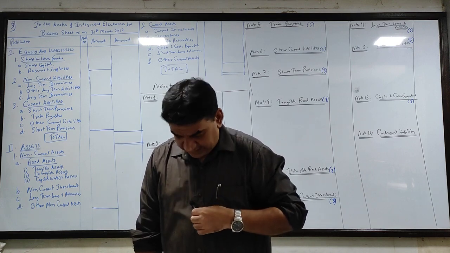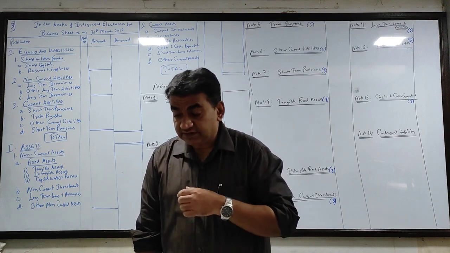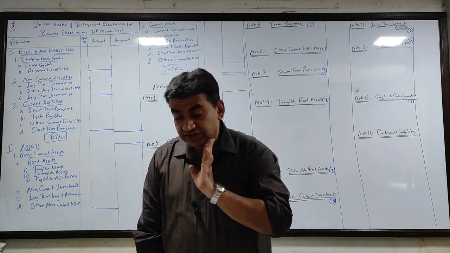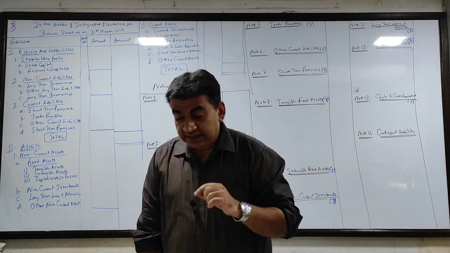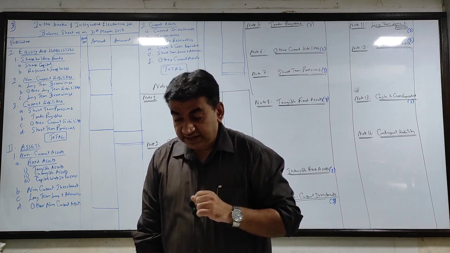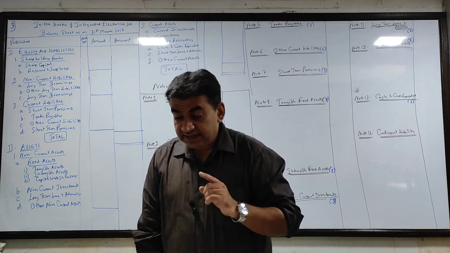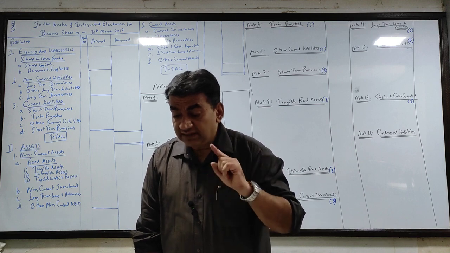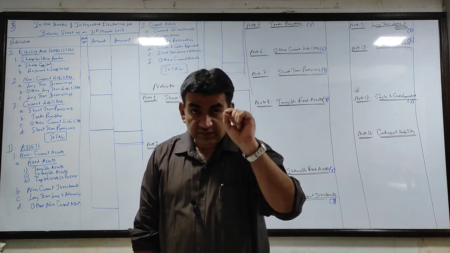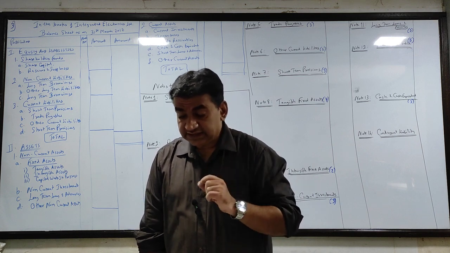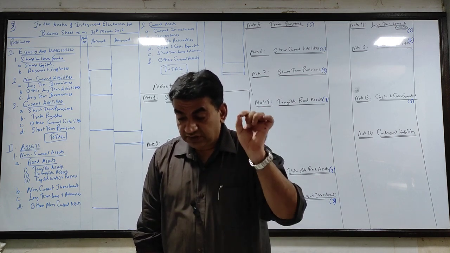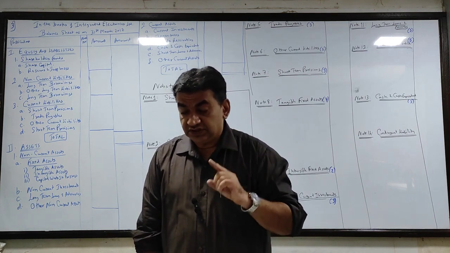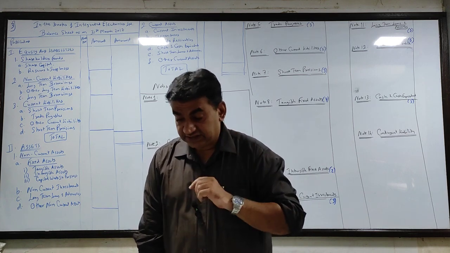Following is the trial balance of Integrated Electronics Limited as on 31st March 17. Cash in hand, cash at bank, share capital, 9% debentures, bank overdraft Union Bank, investments, bills receivable, trade, sundry debtors, creditors, security deposit, P&L, securities premium, interest on debentures accrued and due, goodwill, land and building, cost 250. Put a mark on land and building. Next, plant and machinery, cost 5 lakhs. Put a mark on plant and machinery. Furniture, cost 80. Put a mark on furniture. So 3 marks. These are for presentation.